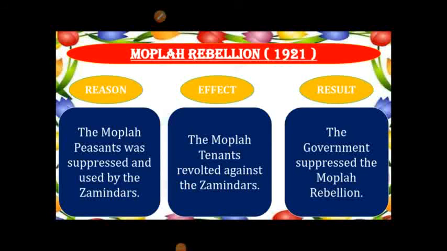Mapla Rebellion. Mapla peasants were suppressed and exploited by the Zamindars and the British government. So the Mapla tenants revolted against the Zamindars. In the initial phase of the revolt, the Mapla peasants attacked police stations, public offices, communications, and houses of oppressive landlords and moneylenders. As a result, the government suppressed the Mapla rebellion.